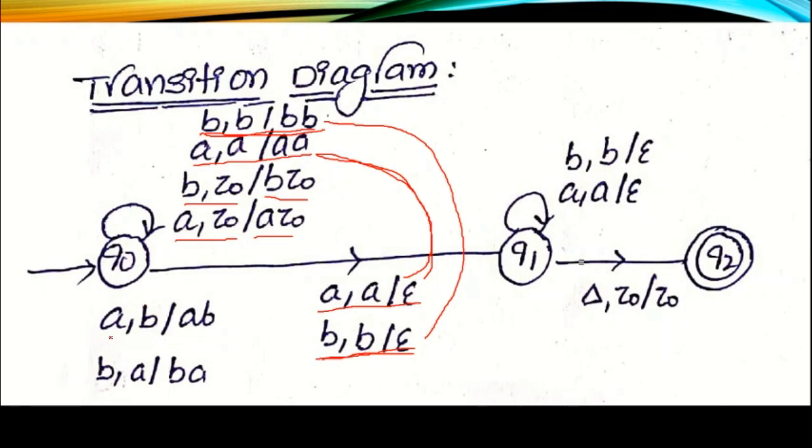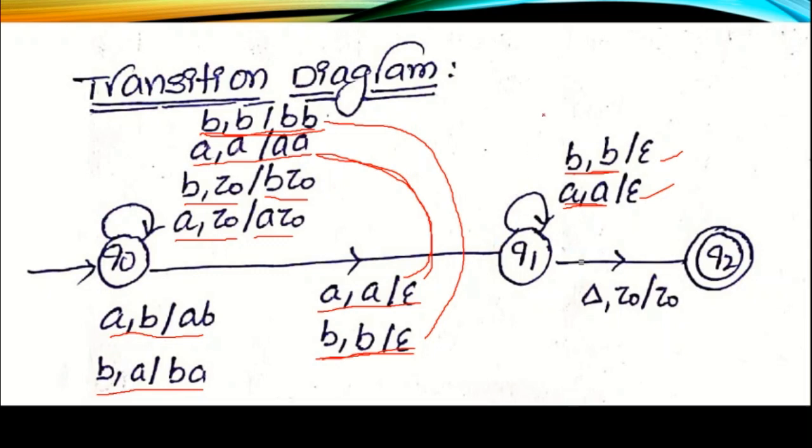In the same way, whenever input is A and top of the stack is B, then perform the push operation. Whenever input is B and top of the stack is A, then also perform the push operation. Once we reach Q1, when input is A and top of the stack is A, both are the same, then perform the pop operation. Input and top of the stack both are B, that means both are the same, then perform the pop operation.